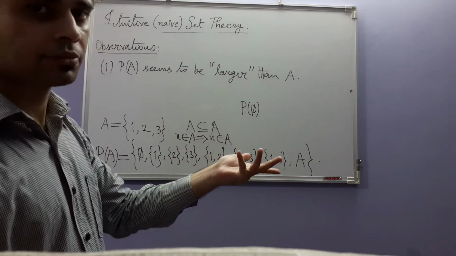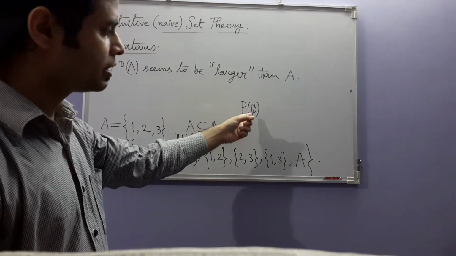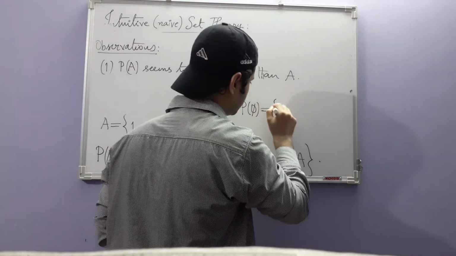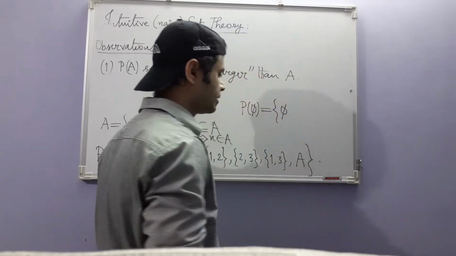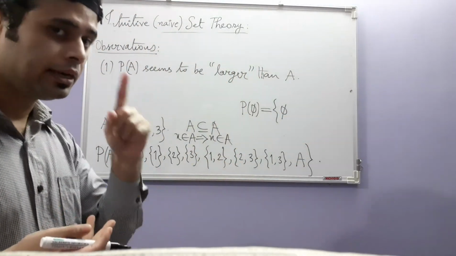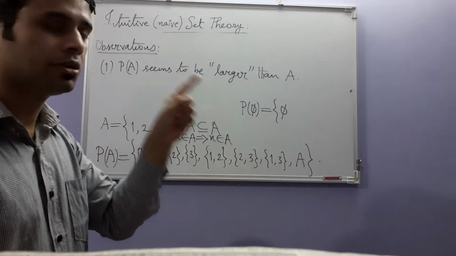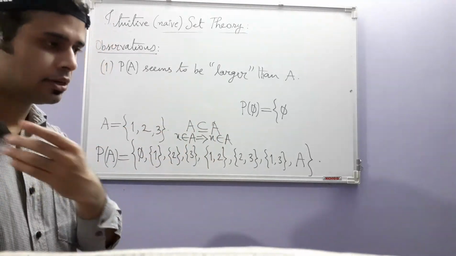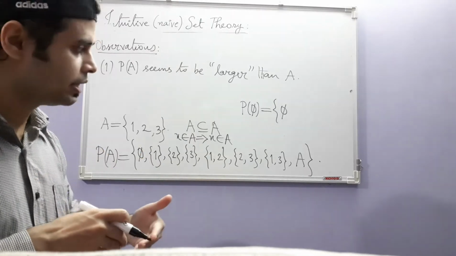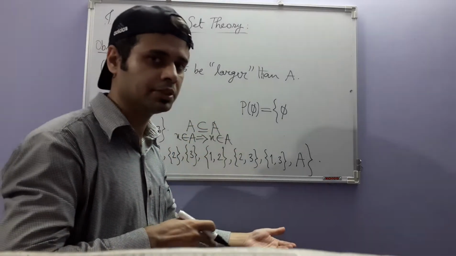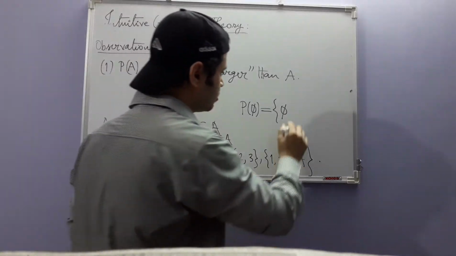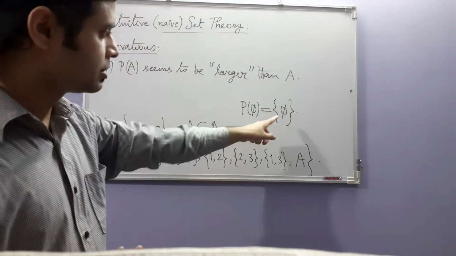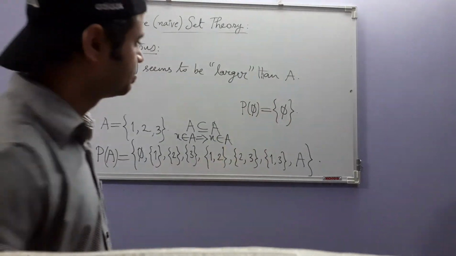Empty set is a subset of every set. So in particular, empty set is a subset of empty set. Can there be any other subset? Any other subset means it has to be non-empty. But a non-empty set cannot be inside an empty set, because a non-empty set has an element which then has to be inside the empty set, which is not possible. So the power set of the empty set is a singleton set consisting of the empty set itself.